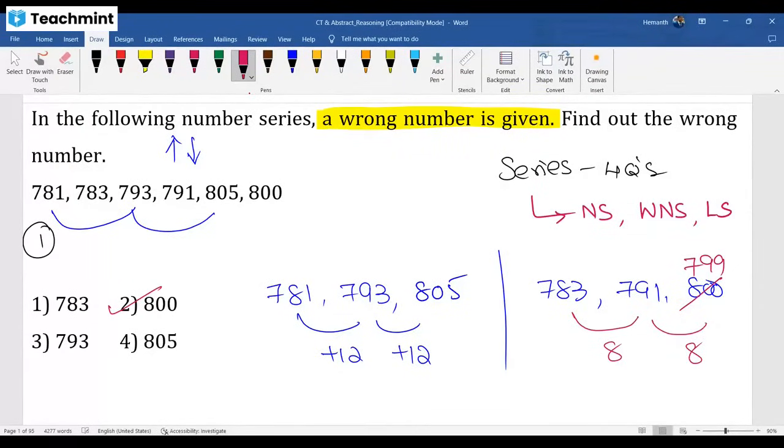Or else, the simple logic is all are odd numbers, sir. 800 is an even number. All are odd numbers, 800 is an even number. How can I know it's a mixed series and all?